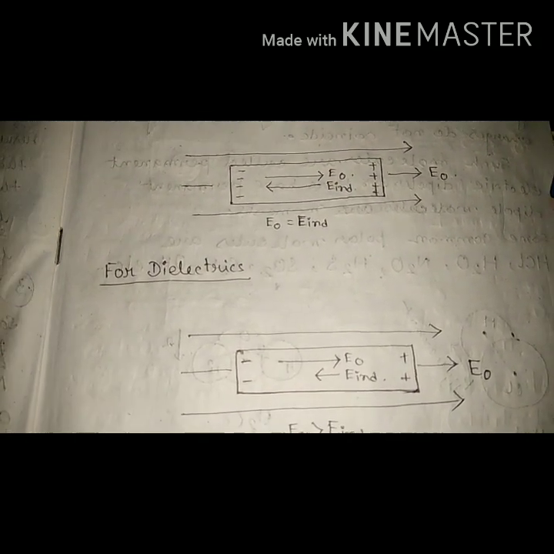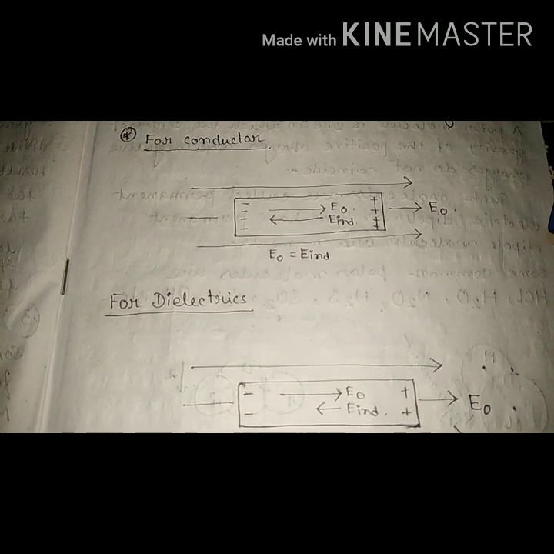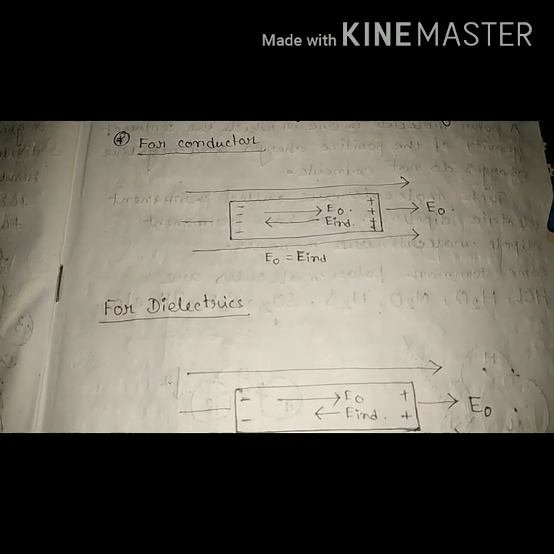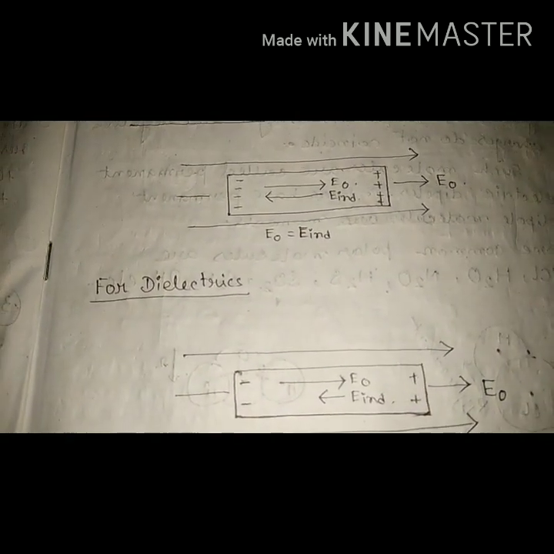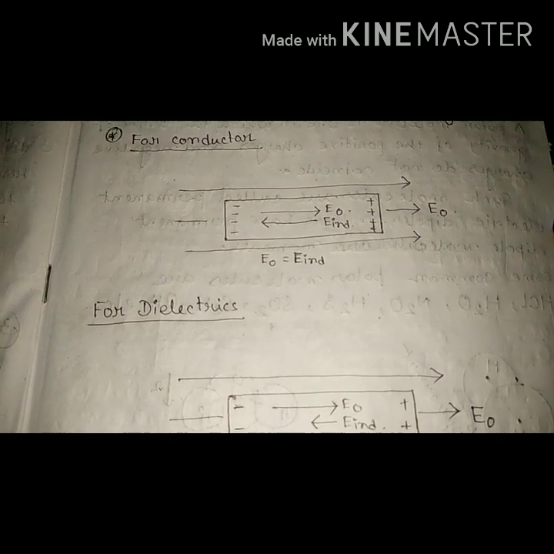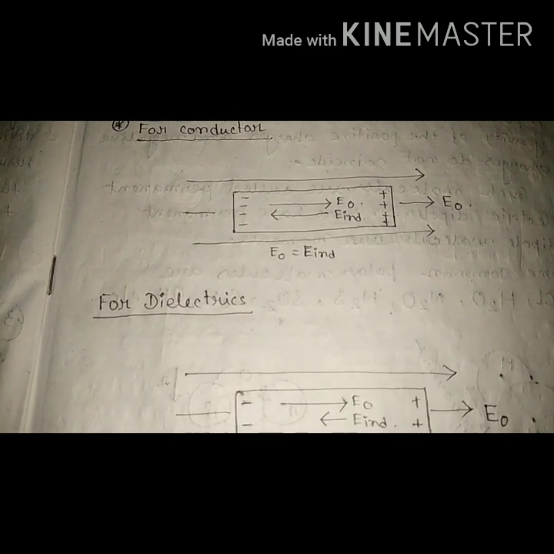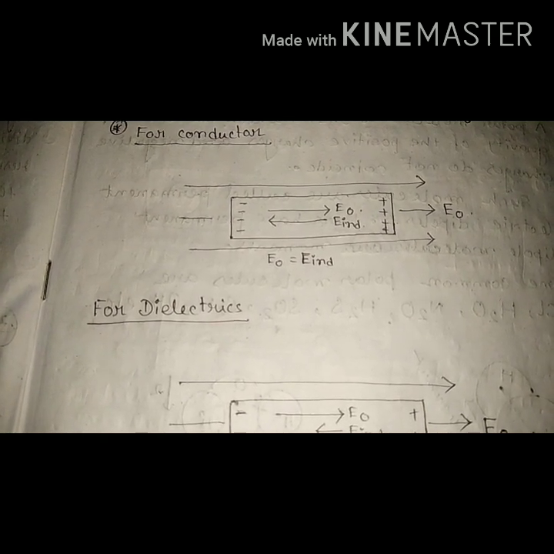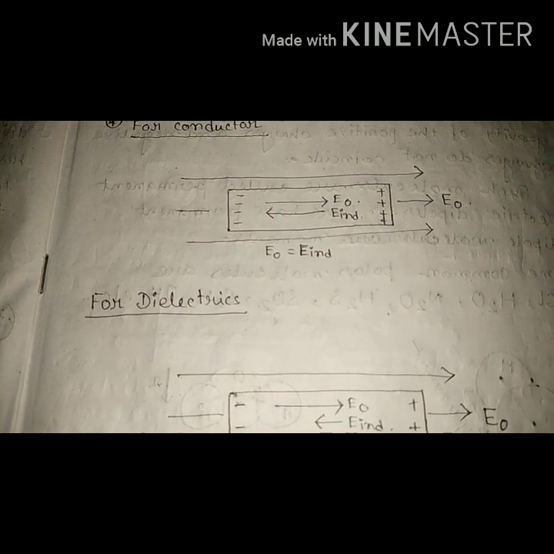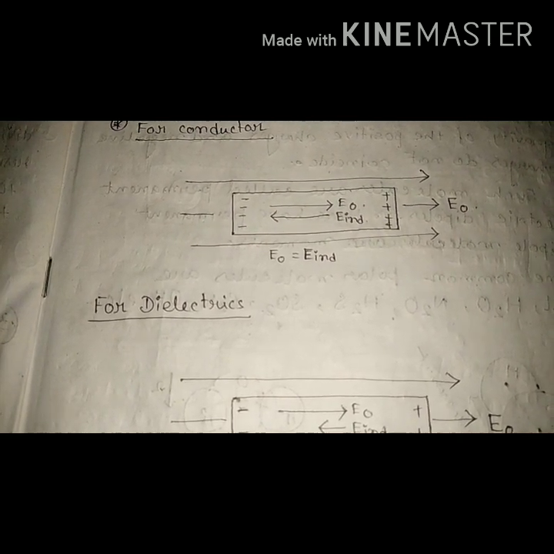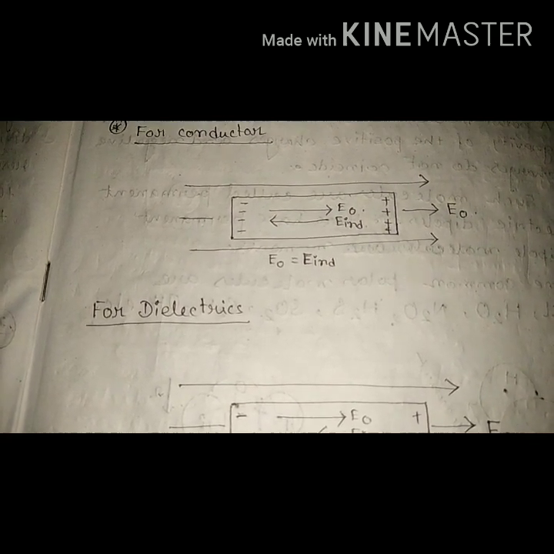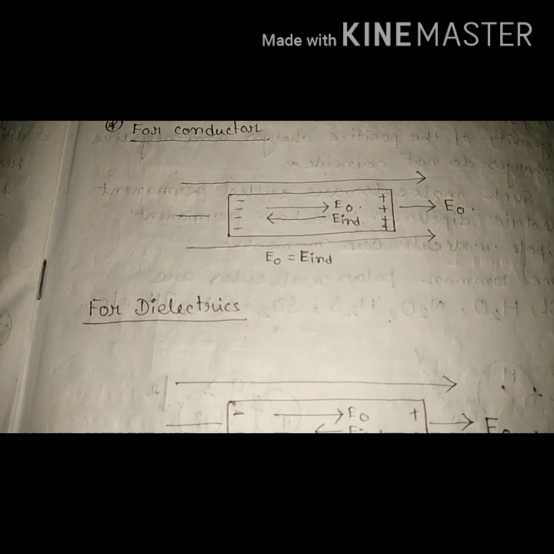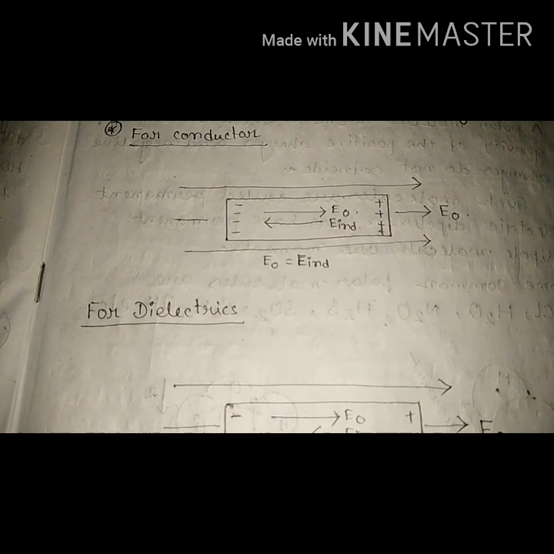In the first figure, we consider a conducting substance, which has lots of free electrons. In a conductor, the external electric field, denoted by E naught, moves the free charge carriers, inducing a field E induced in the opposite direction of E naught.